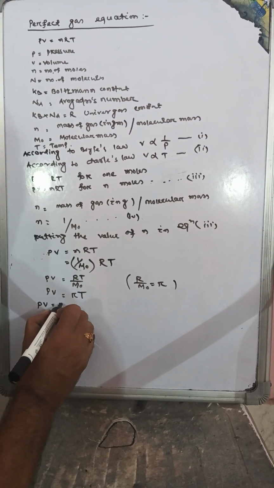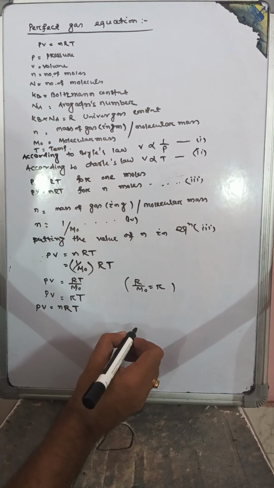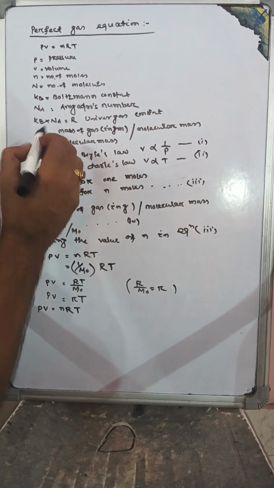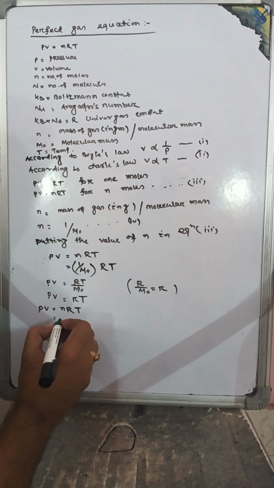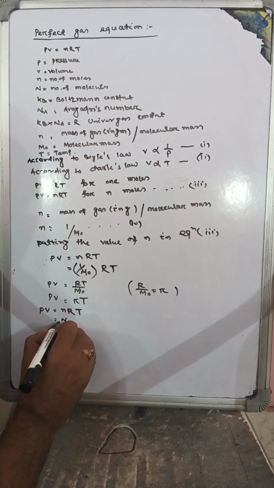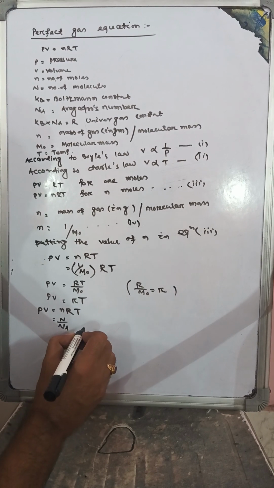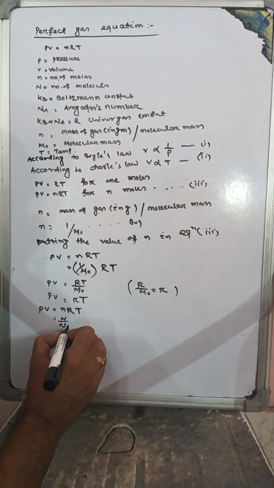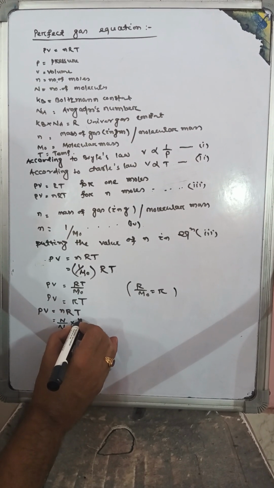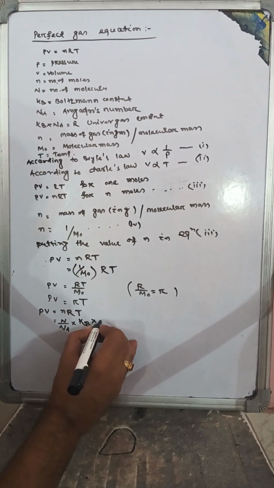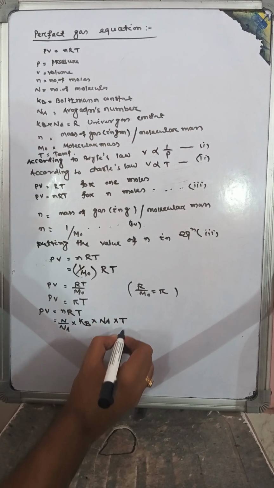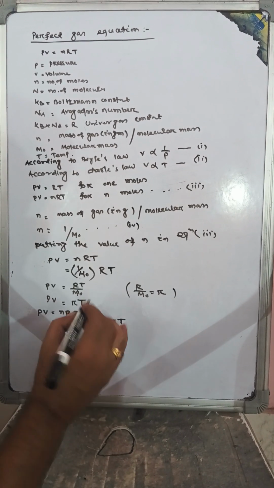Then we know PV is equal to nRT. Capital R is equal to KB into NA, which we will write in the above. N by NA, Avogadro's law: number of molecules per Avogadro's number is equal to number of moles, into KB into NA, that is Avogadro's number, into T. KB into NA is equal to R.